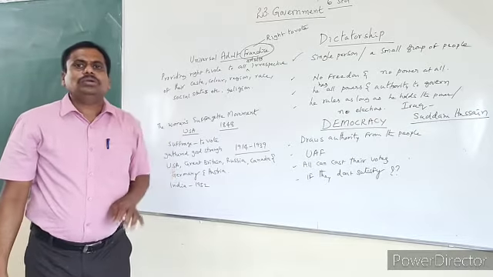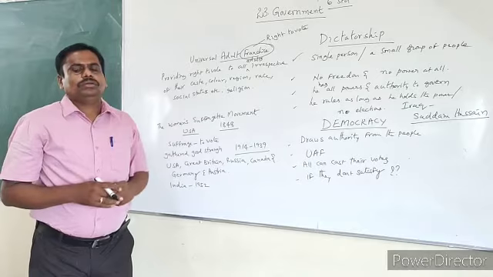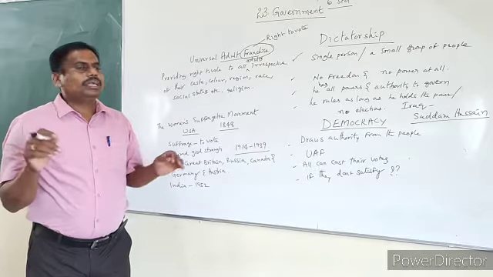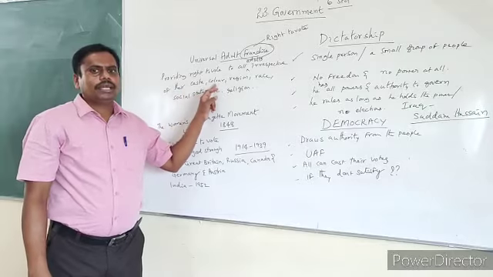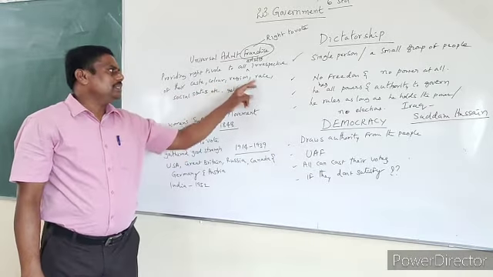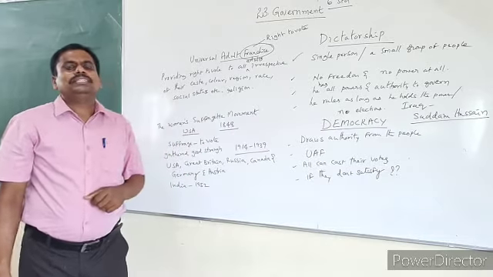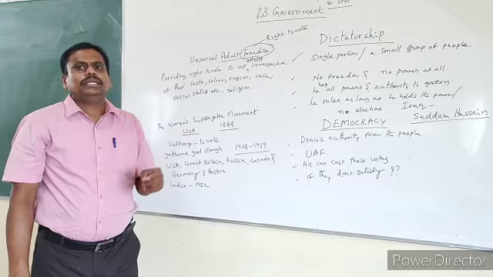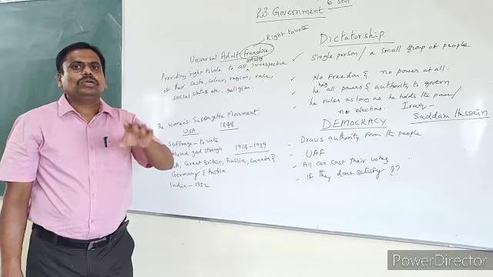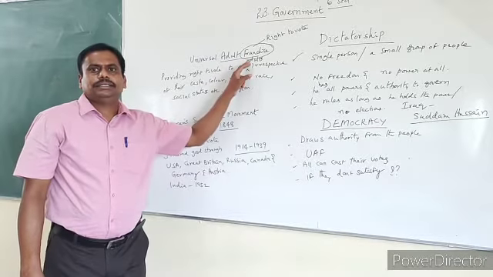While giving the right to vote, you should not consider the following. What should you not consider? You should not consider their caste, color, region, race, and even religion. So without considering their religion, race, caste, color, or gender, if you give the right to vote, that is called universal adult franchise.